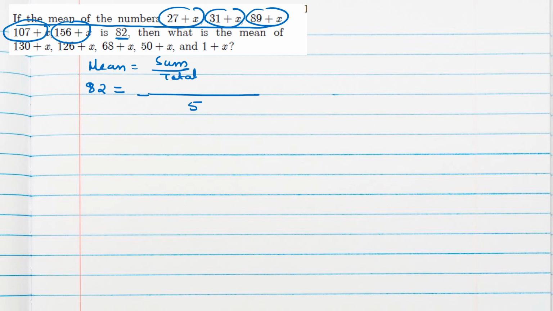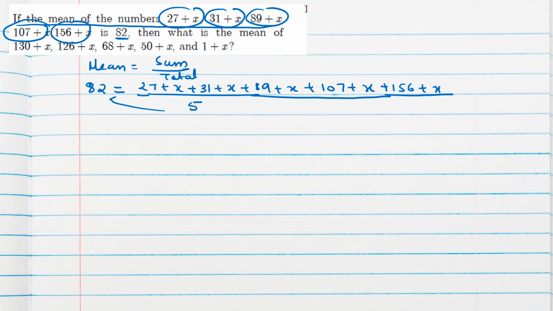And sum means add them. 27 plus x, 31 plus x, 89 plus x, 107 plus x, 156 plus x. Okay. Now next step we can take this 5 here. So from this we will find the x value, and after that we will solve this question.